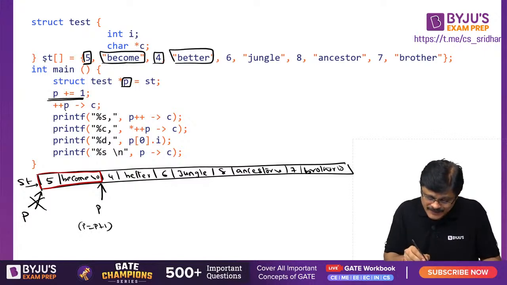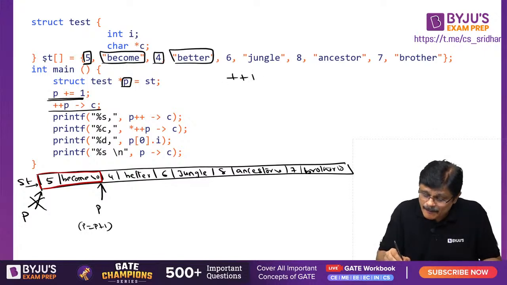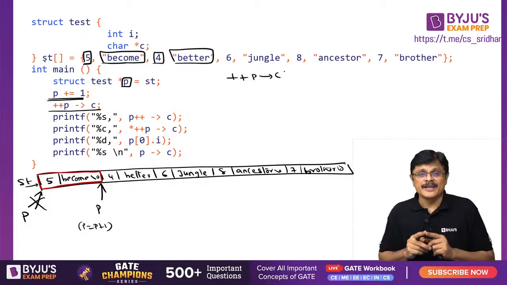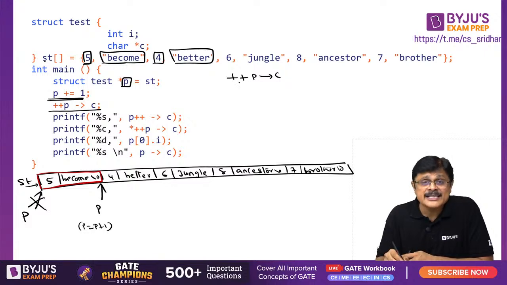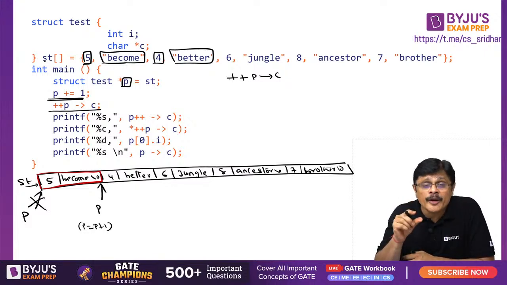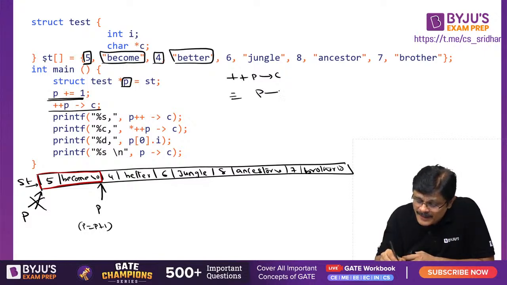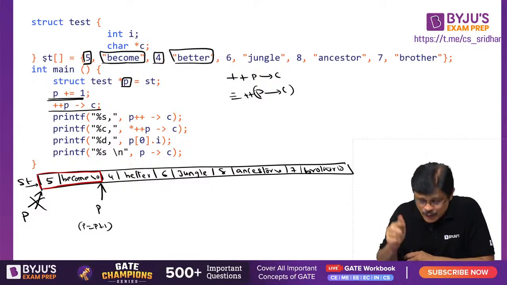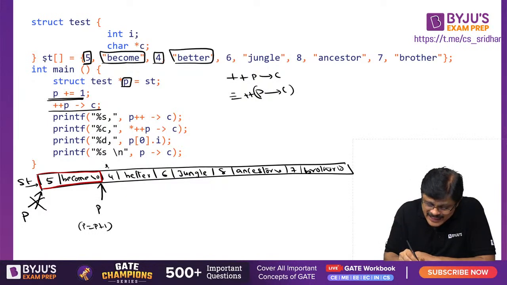Now look here. Plus plus P right arrow C. Here this is pre-increment. Pre-increment has lower precedence than the right arrow operator. So this is equivalent to plus plus of P right arrow C. P right arrow C means P, this is I member and this is C member.